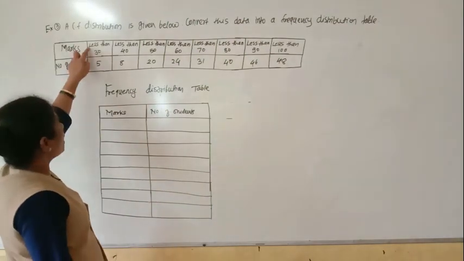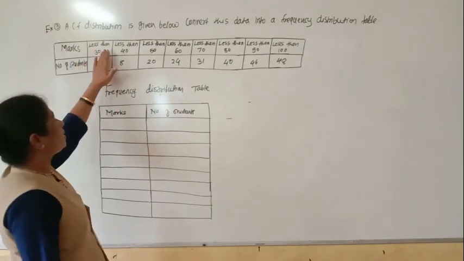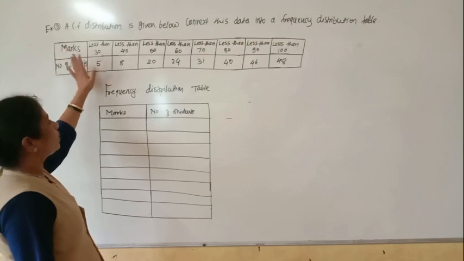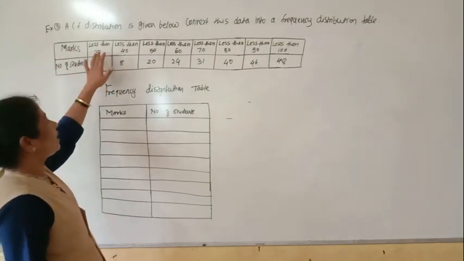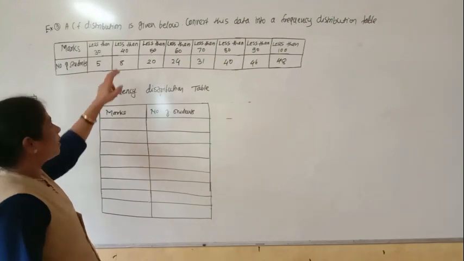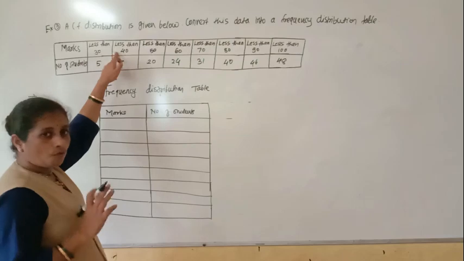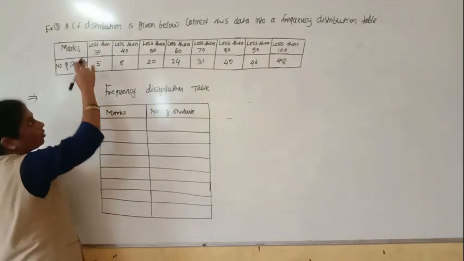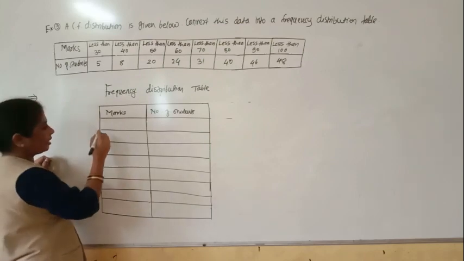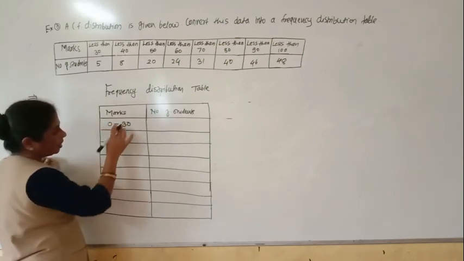So we have to convert the data into a simple frequency distribution table. So here first less than 30 and less than 40. Less than 30 means the students got more than 0 but less than 30, right? Here the students got less than 40. Okay, so first group will be more than 0 but less than 30. So your group will be 0 to 30, right?